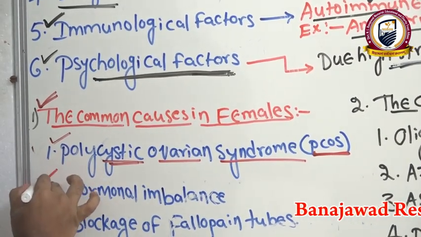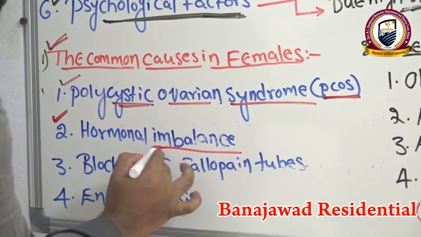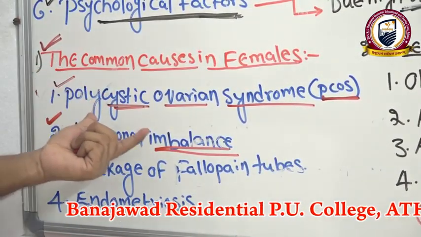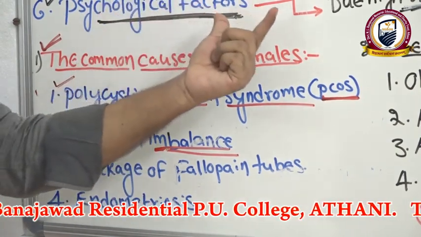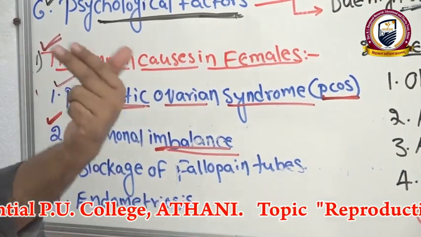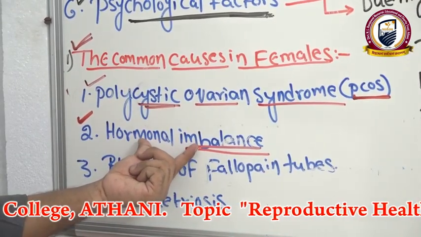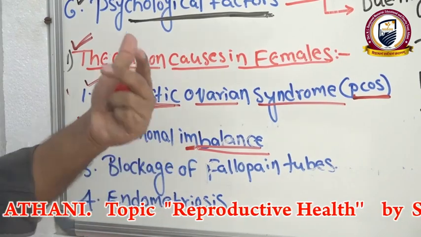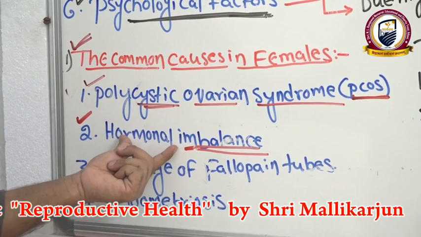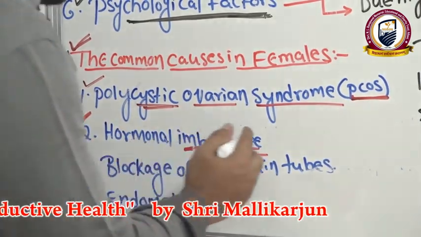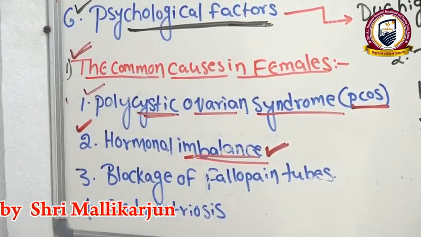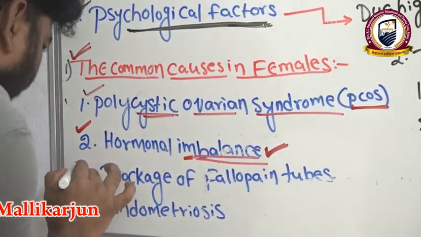The second problem is hormonal imbalance. You know very well, hormonal imbalance means decreased concentration of FSH hormone or LH hormone or estrogen hormone or progesterone hormone. Because of less concentration of the hormones, the mother is unable to get pregnant. This is also one of the problems, hormonal imbalance, whether it is increasing or decreasing the concentration of hormones in the body of the female. Clear?